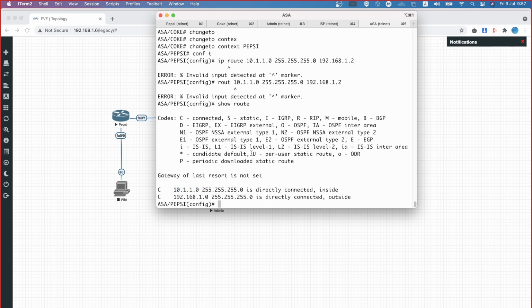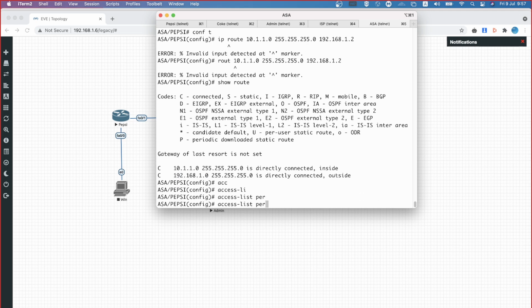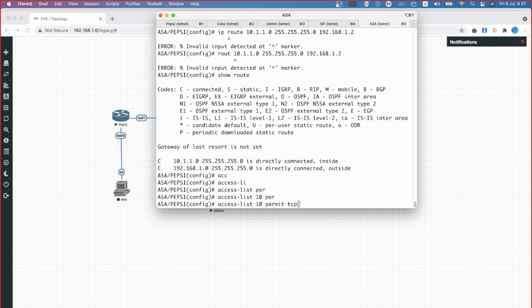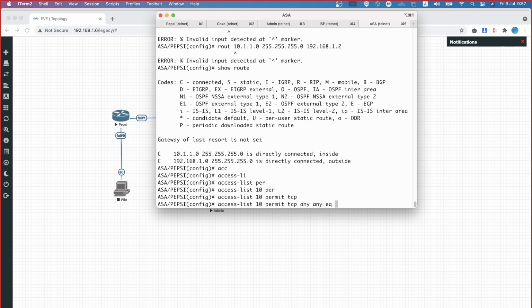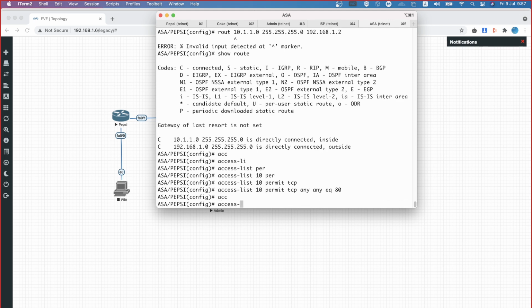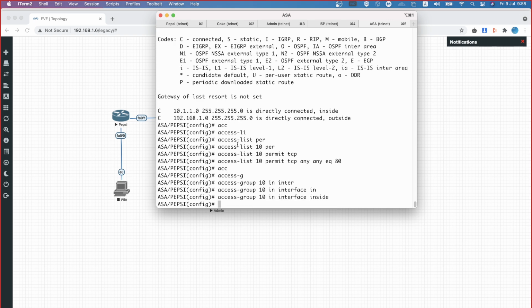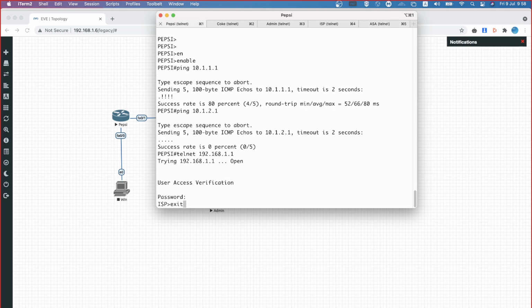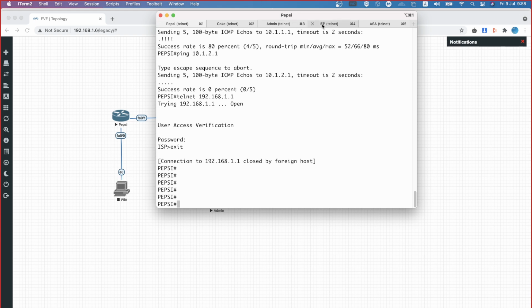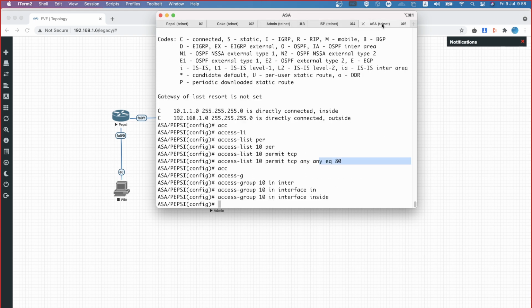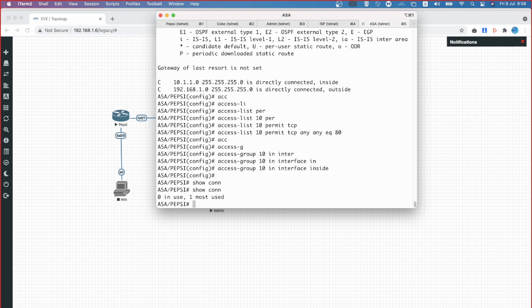At the same time, what if I restrict? On my pipc, I'm writing an access control list: access-list 10 permit TCP any eq 80, only 80 I'm permitting, then access-group 10 in interface inside. You understand what I'm saying? On pipc, I bound an access list which is going to allow only HTTP traffic but not telnet or anything else. Now let's clear these connections. Same way, I'm going to the ASA, show conn, check it out.